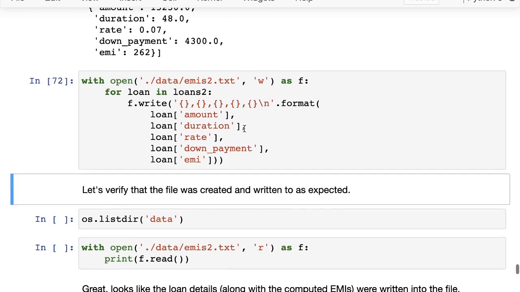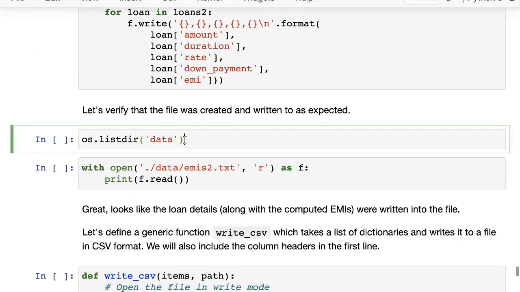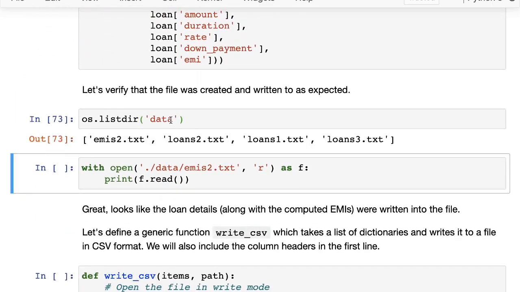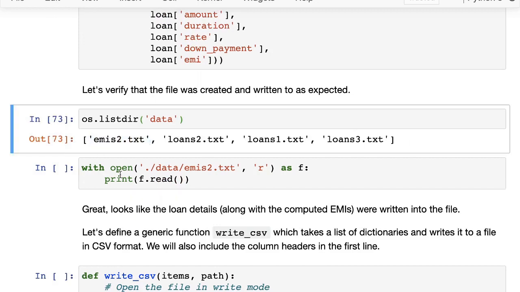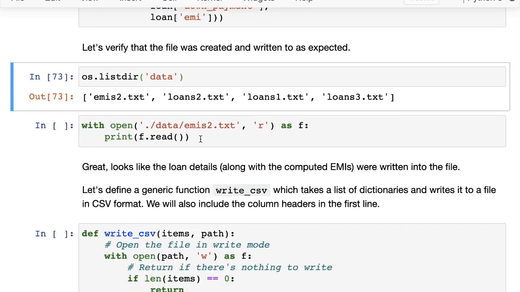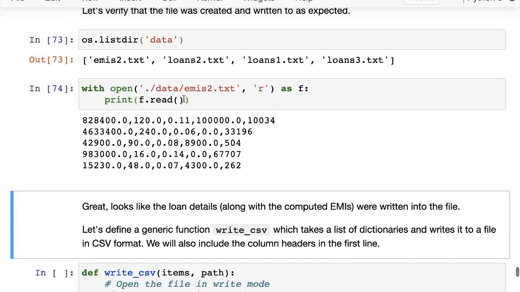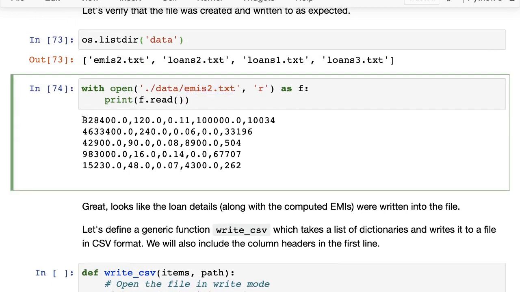So there you go. Now we have just written to the EMIs file, and if we check the data directory, you will find that apart from the 3 loans files, it now has an EMIs file, emis2.txt, and we can read the data back from that file. You can see emis2.txt has the loan information, and at the end it also has the EMI.